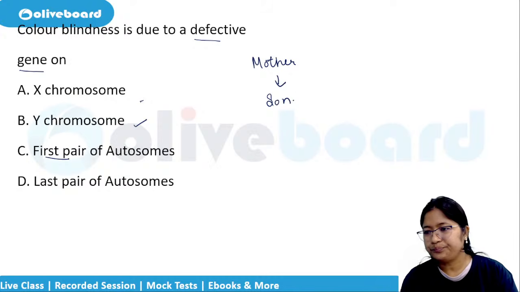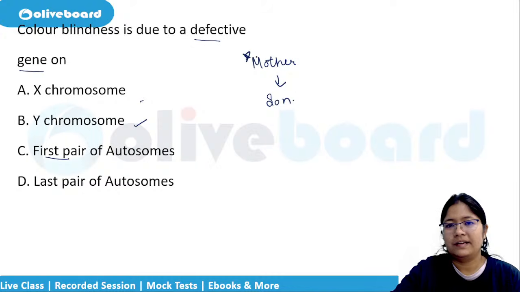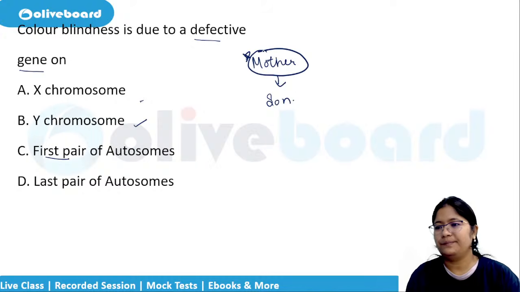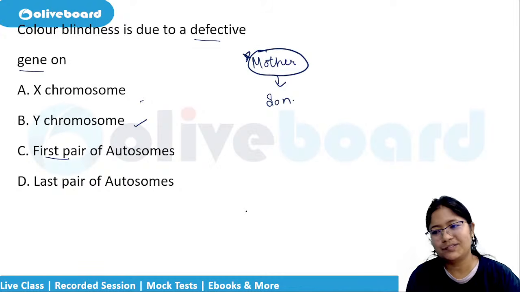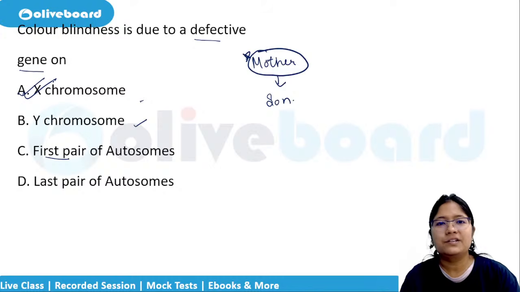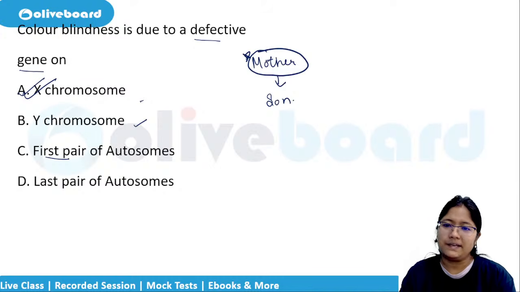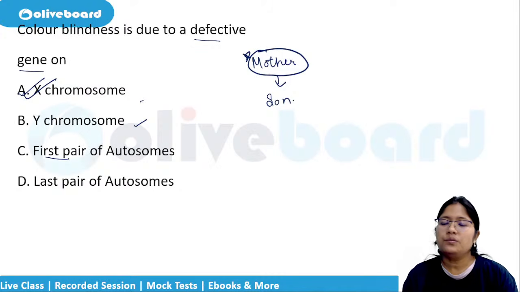Color blindness. I already told you the answer here actually. Mother to son. That is the answer. Can you answer? Mother to son means what? It is X-linked. X-linked means what? X chromosome. Correct. It is linked to X chromosome color blindness. They will not see all the colors like a person who is without color blindness will see. That is why there are certain exams which require physical fitness where color blindness is not allowed.